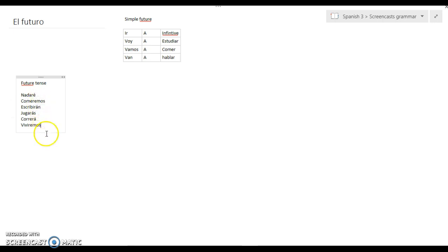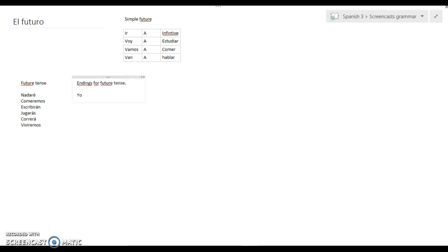So you add the new ending right on top of the infinitive. And again, the really good thing about that is that it doesn't matter if it's AR, ER, or IR, you use the same endings.